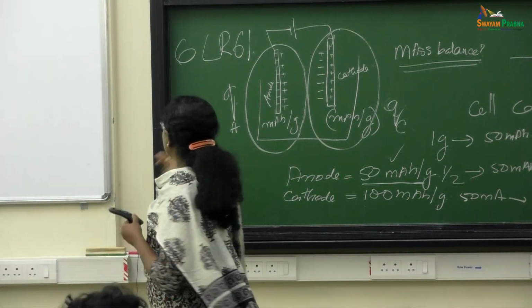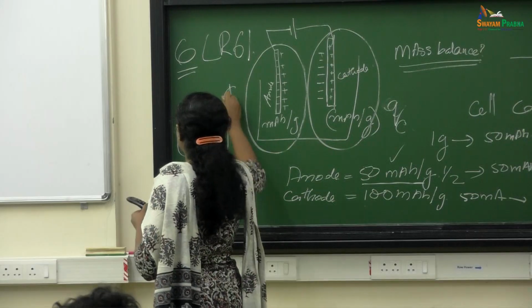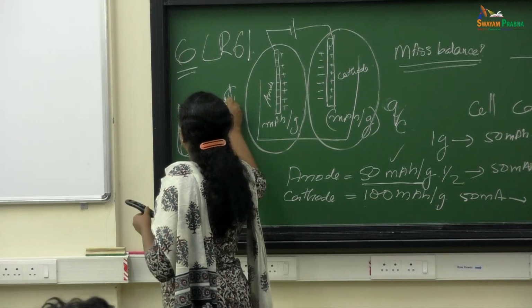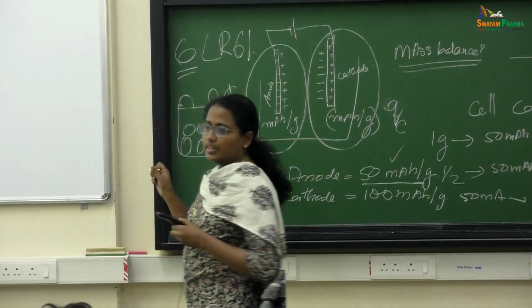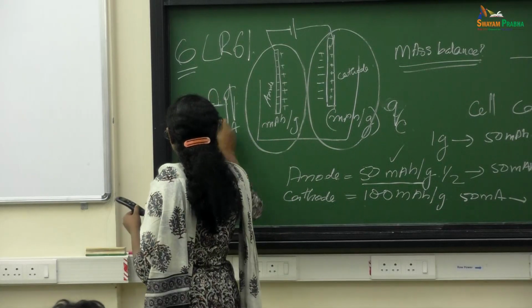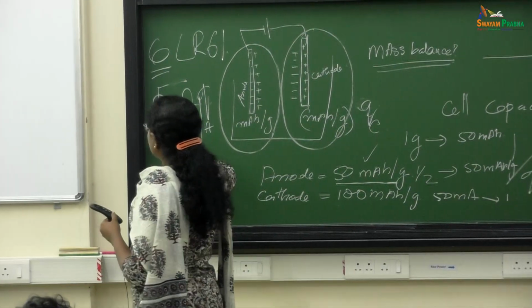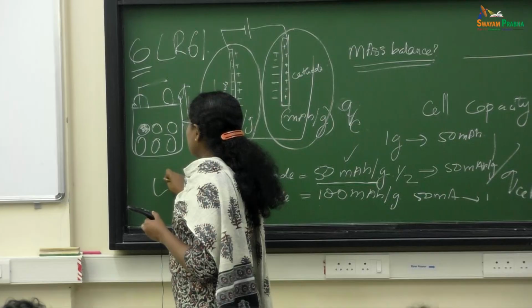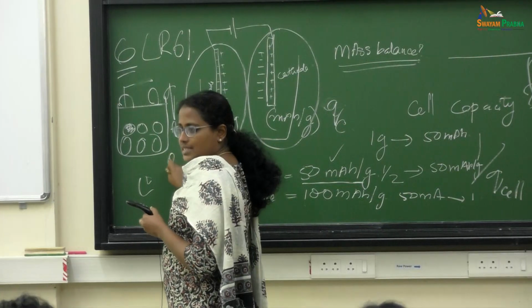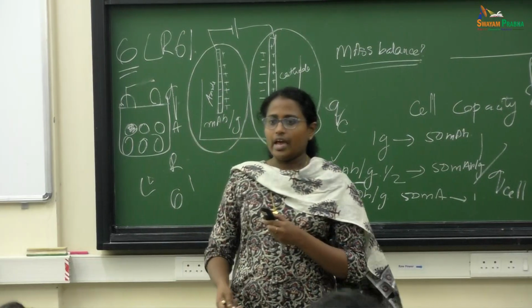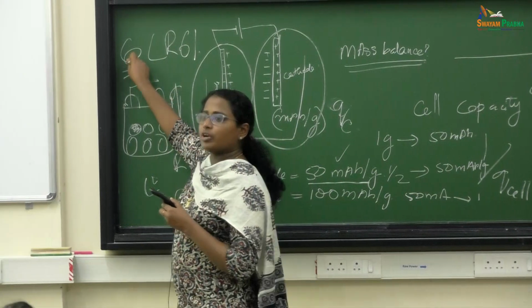So this 6 is because inside this one there are 6 cells, connected in series. Inside these small cells, L is for the alkaline batteries, R is a cylindrical cell, 6 is the diameter, 1 is the height. And the first one is the number of cells in series.